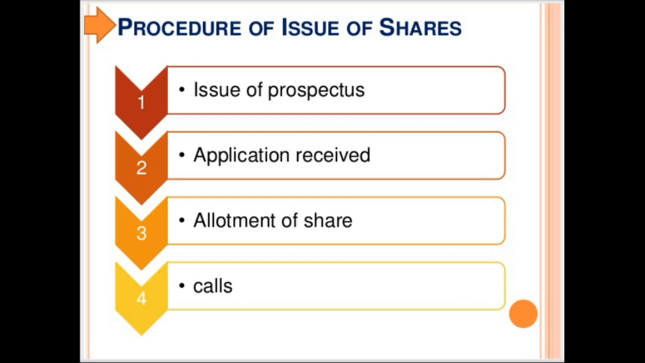Now, on the basis of the number of persons who have applied, the shares are distributed among those people. And finally, after the allotment comes calls, that means the company asks the person to whom it has allotted the share to pay the amount of that share either in lump sum or in installments. That is the procedure of the issue of shares.